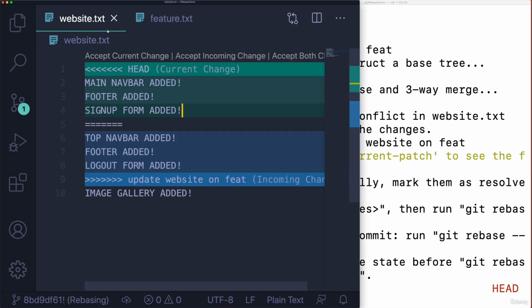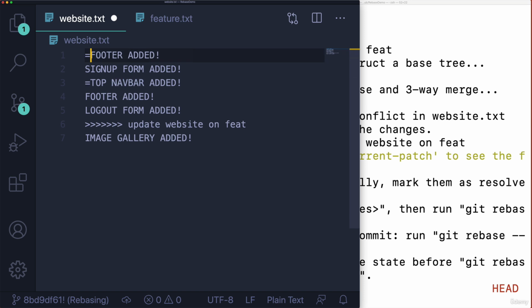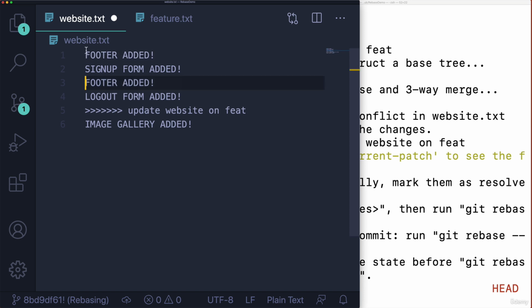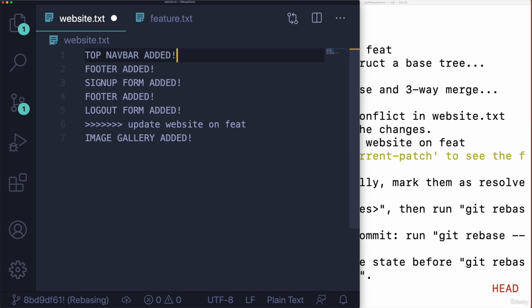I'll go in there. And I have to decide what to keep, what not to keep, just like I would with any conflict, a regular old merge conflict. So what should I do here? Let's say I want top navbar, but I want sign up form. So I can just manually do this. I'll get rid of that. I don't want main navbar. I want top navbar. So I can just manually reconfigure. I'm kind of just combining from two branches. I could have just gone with one or the other, of course, and often that's what you do.